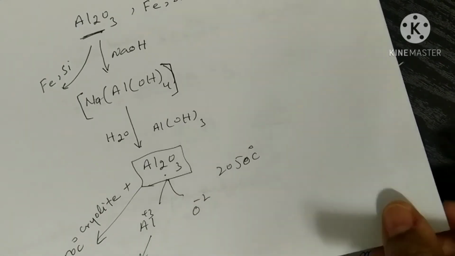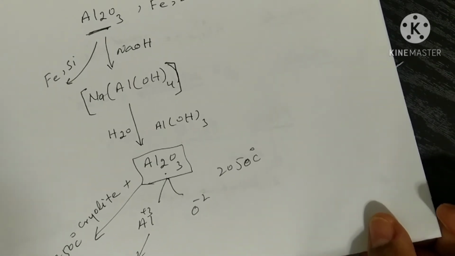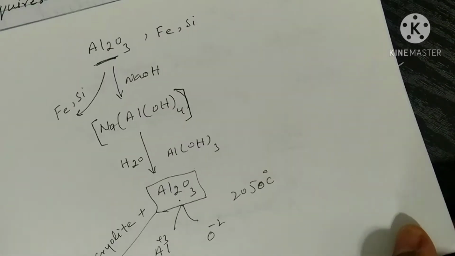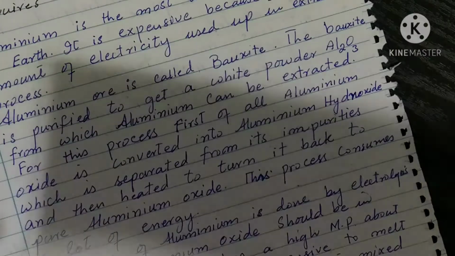So the conversion of aluminium oxide into aluminium requires so much energy.